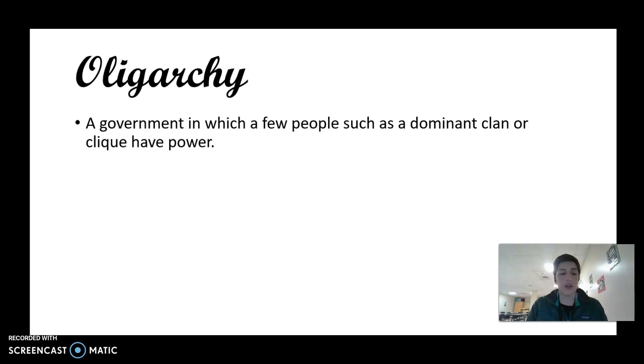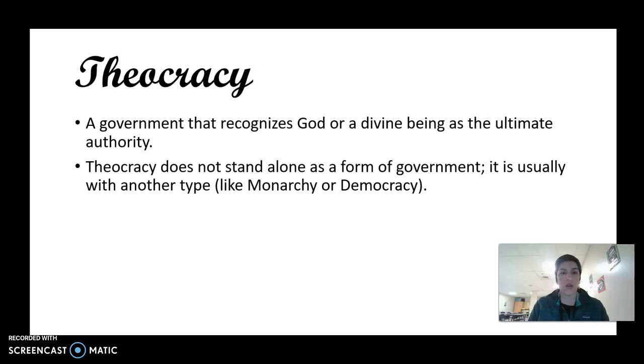An oligarchy is a government in which a few people, such as a dominant clan or clique, have power. So it is a little group of people that control everything. It's not just one person. A theocracy is a government that recognizes God or a divine being as the ultimate authority. Theocracy does not stand alone as a form of government. It is usually with another type.